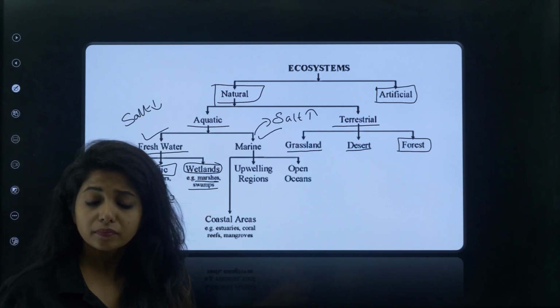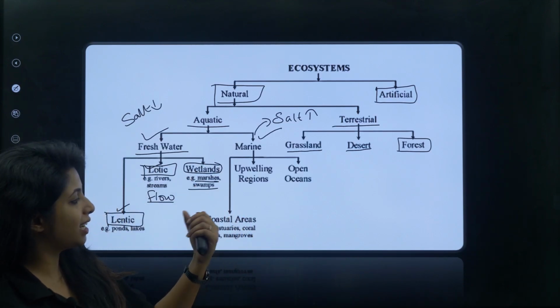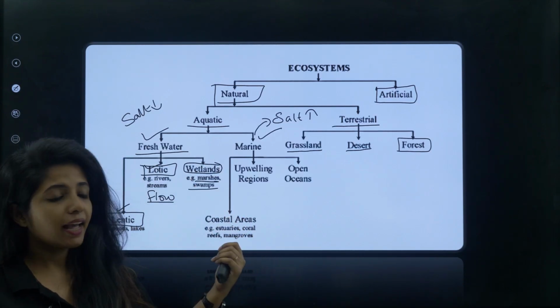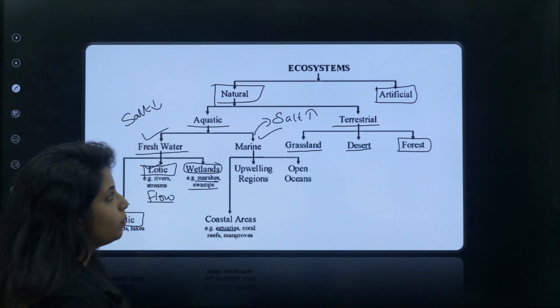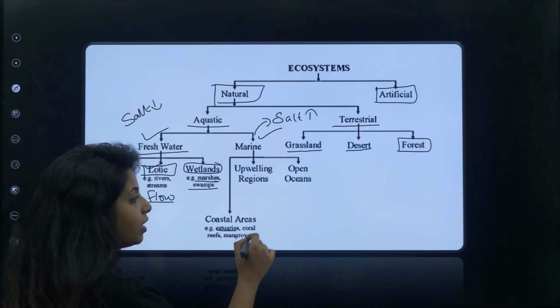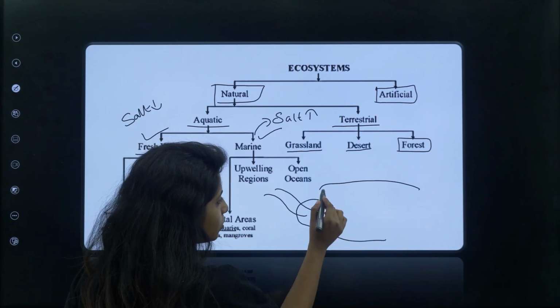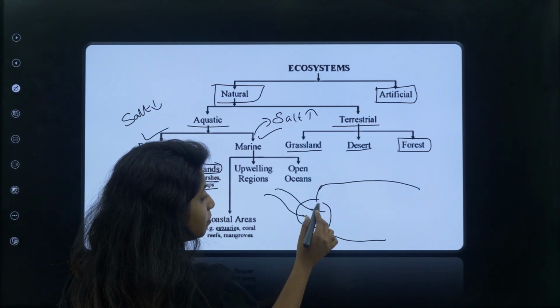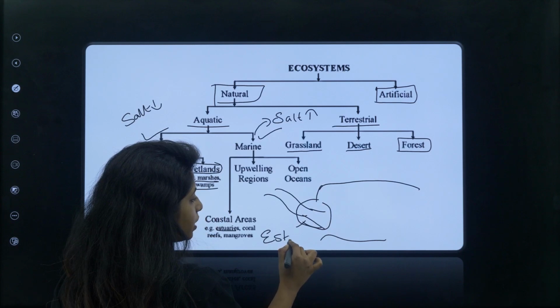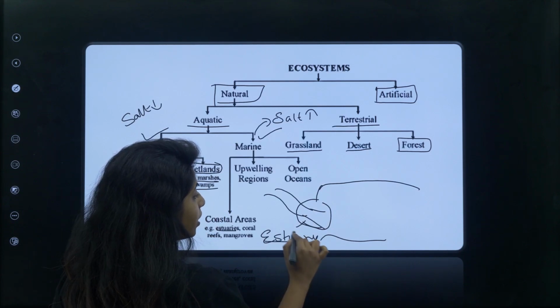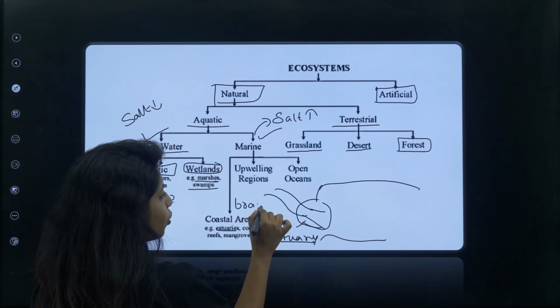Under marine, as I said, open oceans are there, seas are there, mangroves are there, and then you have something that is known as an estuary. What do you mean by estuary, children? When a river and a sea meet, that area where the river and the sea meet is known as an estuary. And here, the water which is there is known as brackish water.